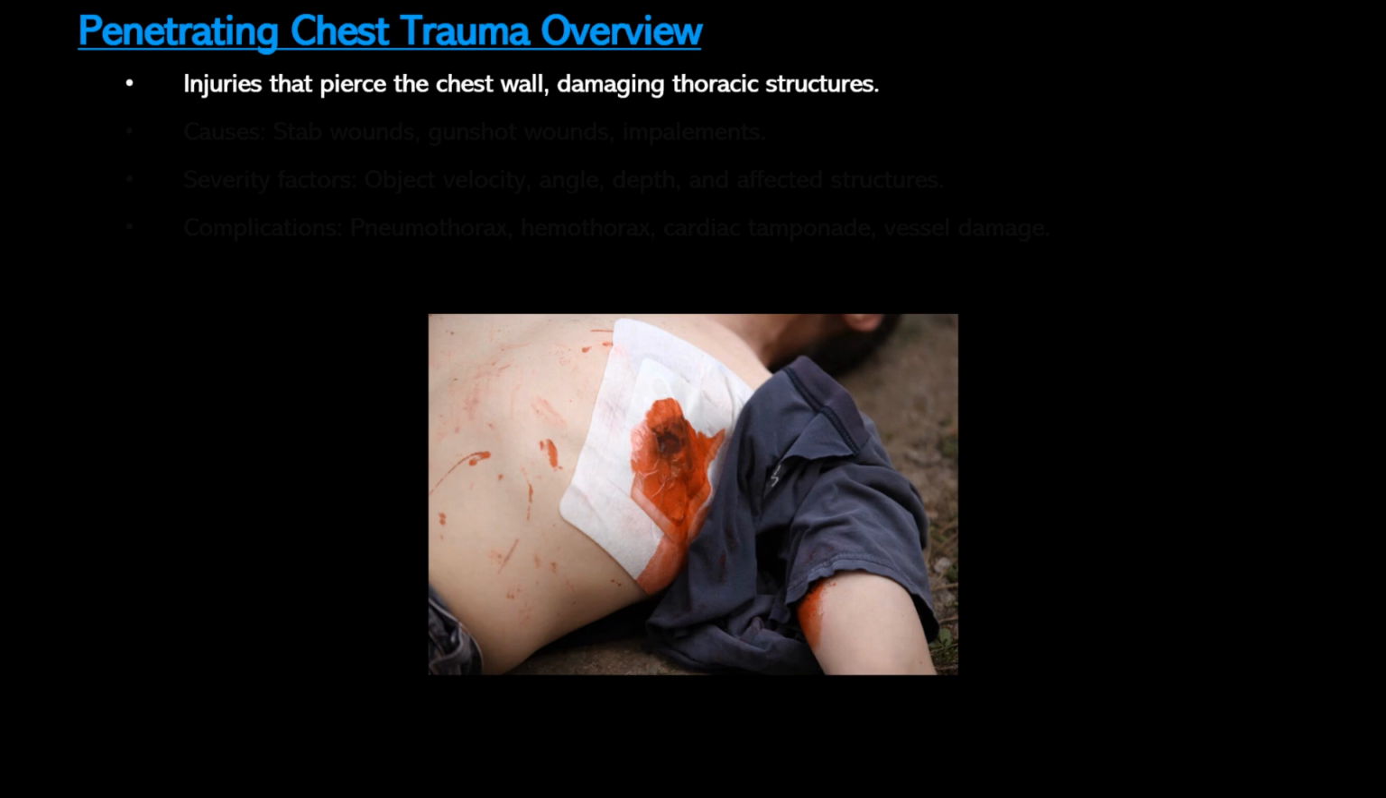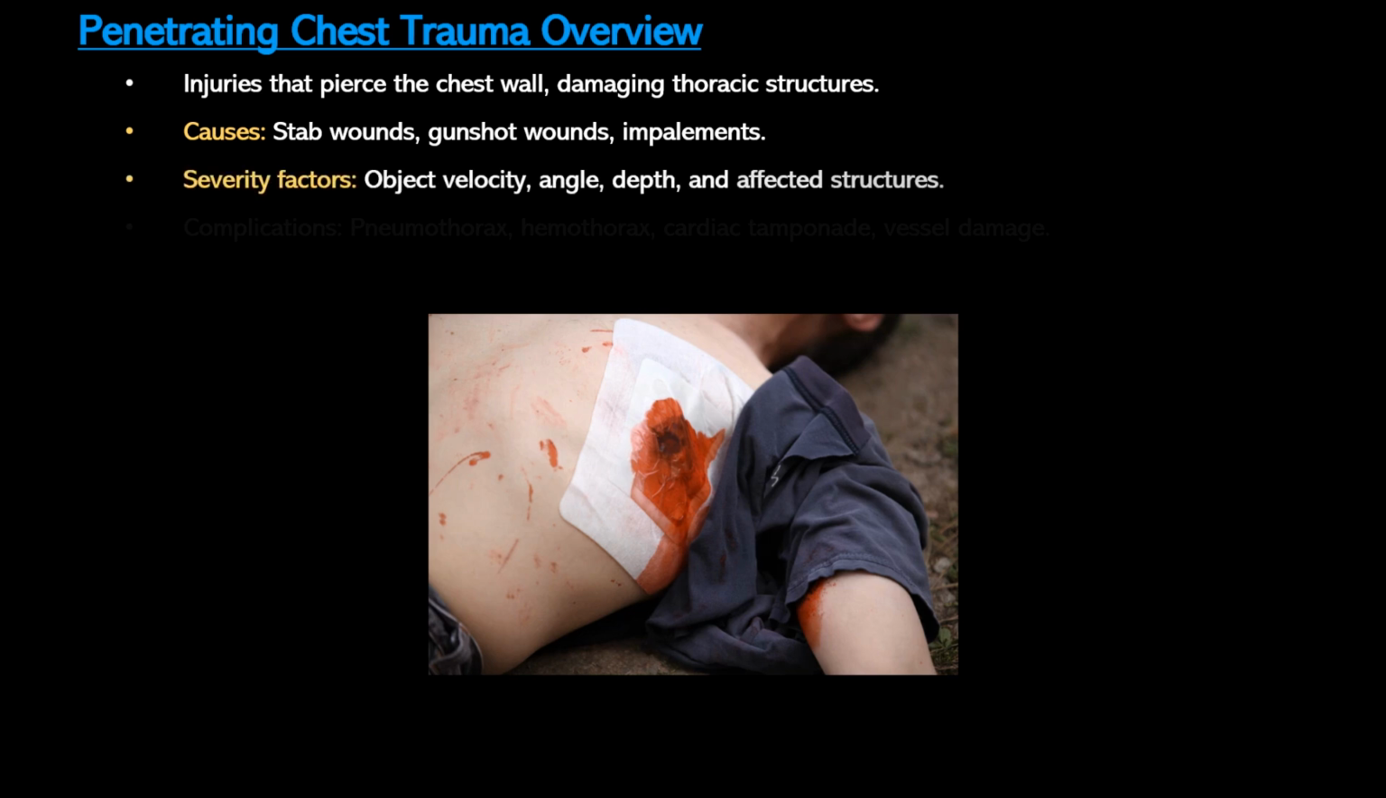Penetrating chest trauma occurs when an object pierces the chest wall, creating an open wound that can damage vital thoracic structures. Some common causes include stab wounds, gunshots, and impalements from accidents or explosions. Now, the severity of these injuries depends on factors such as the velocity of the penetrating object, as well as the angle and depth of penetration.